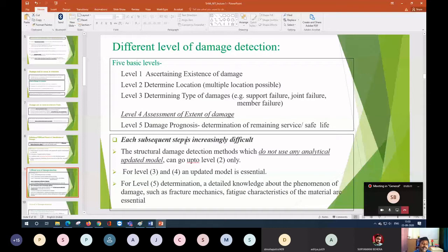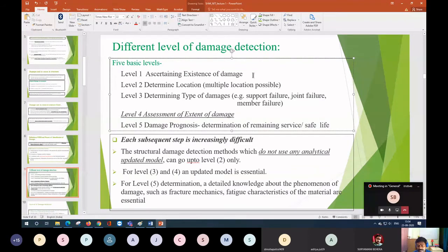I already discussed this part. Level 1 is ascertaining the existence of damage. First you have to identify whether the structure is damaged or not. Once you are able to identify that, your next job will be the determination of the location, at what location there is damage. Now, damage can be at a single location, or at multiple locations.